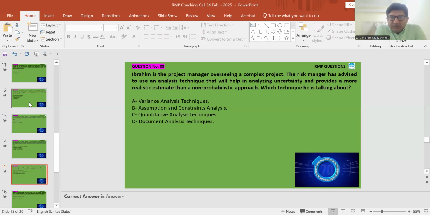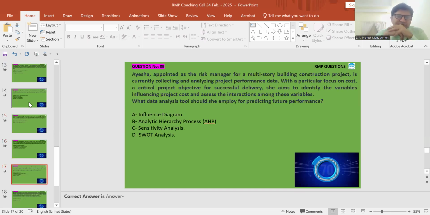And quantitative, he is saying more realistic estimate than a non-probabilistic approach. Probabilistic. Non-probabilistic is not a general approach, but a more specific estimate. And these we are doing in the quantitative risk analysis. Yes, sir. Okay, C is the right answer. Question number 9.